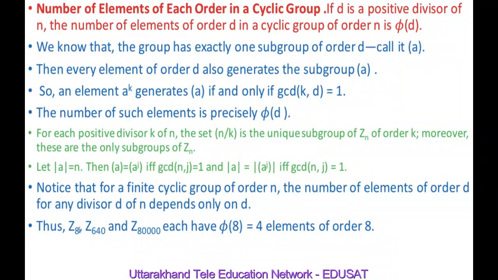So it means Z8, Z640, Z80,000 each have phi 8 equal to 4 elements of order 8, because the numbers which are relatively prime to 8 and less than 8 are nothing but 1, 3, 5 and 7, which are 4 in number. So phi 8 is equal to 4 elements of order 8. So all these have 4 elements of order 8.